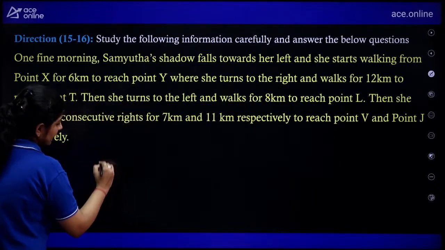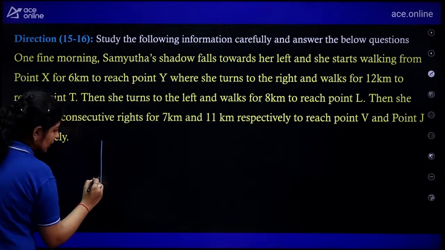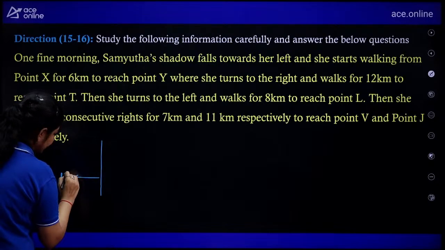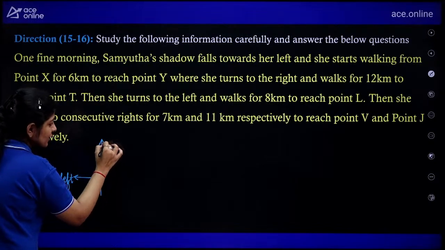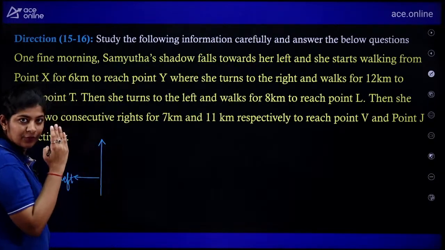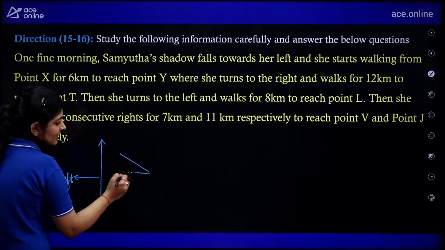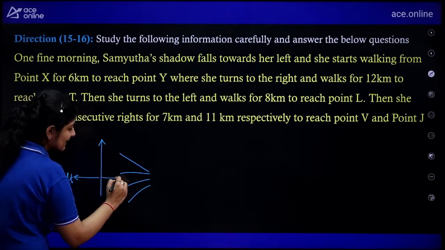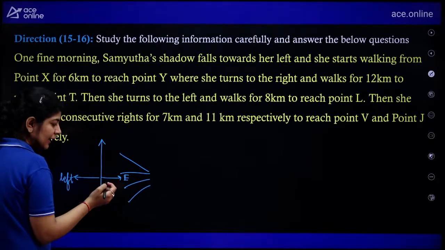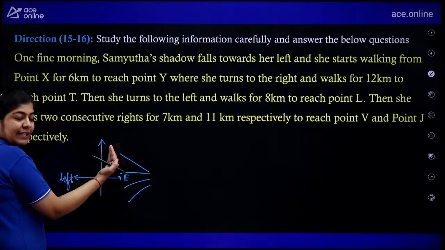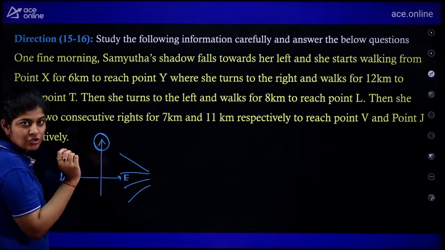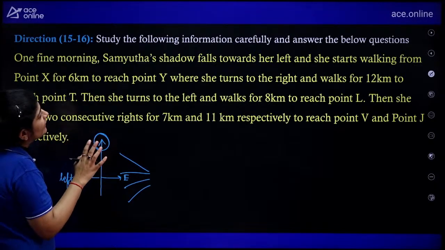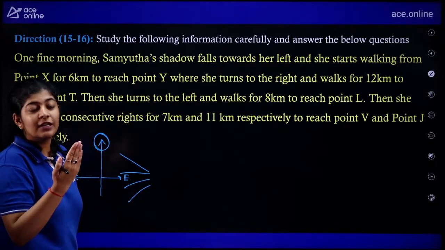If someone is getting their shadow in the left direction, and we assume that person is facing the north and the sun rays are coming from this side, as this direction is the east one, then if they are getting their shadow on the left, that means they are facing the north direction. So we can say that here Samantha is facing towards the north.